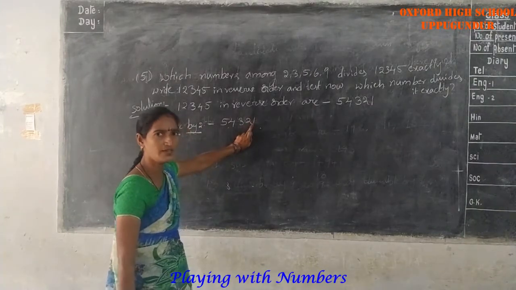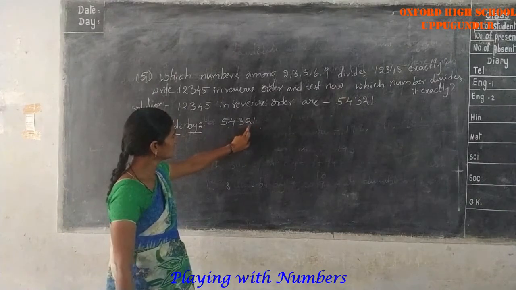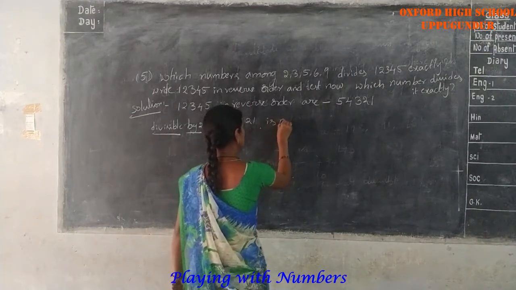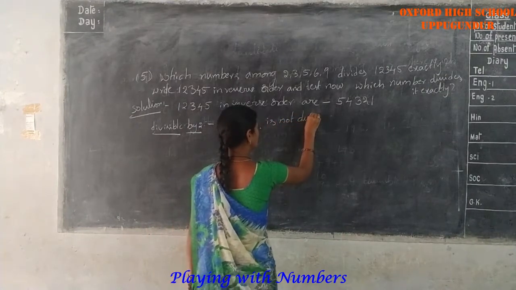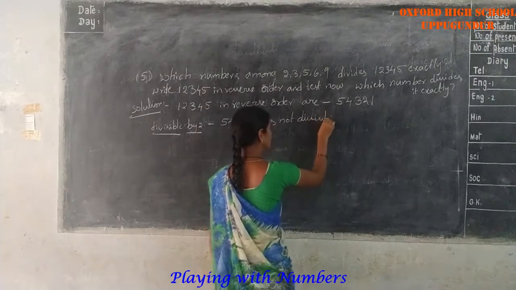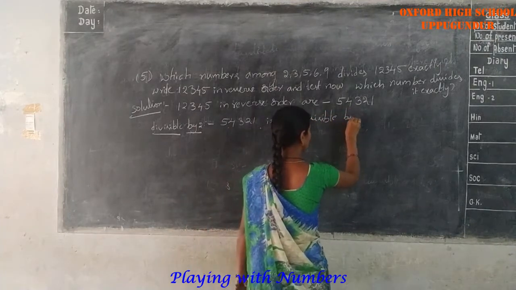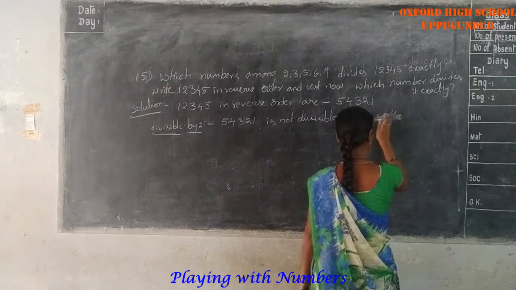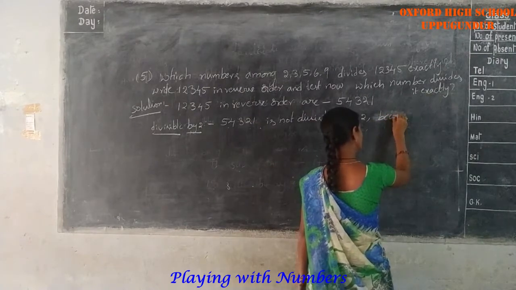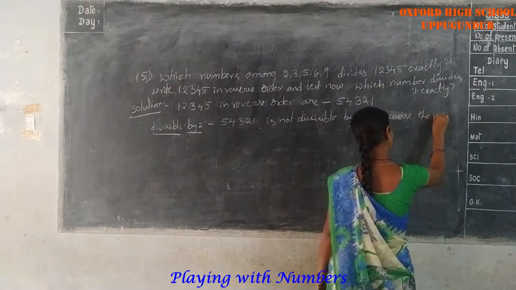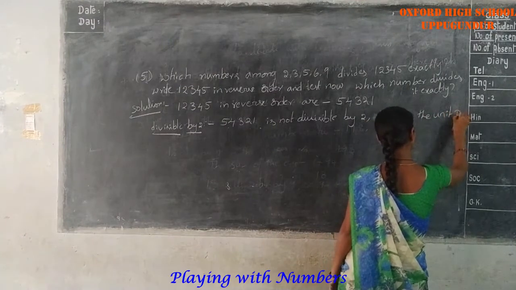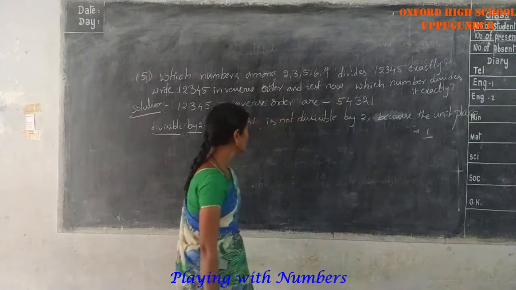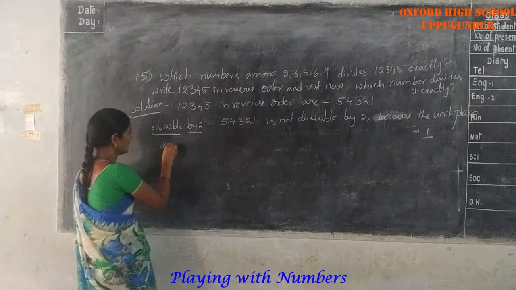The unit place must be even, but the unit place is 1. So 54,321 is not divisible by 2.